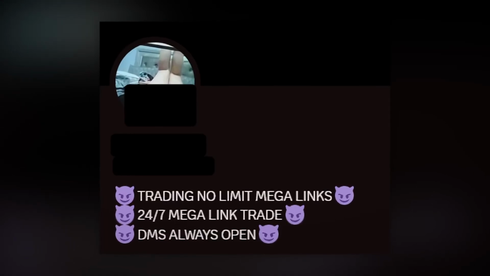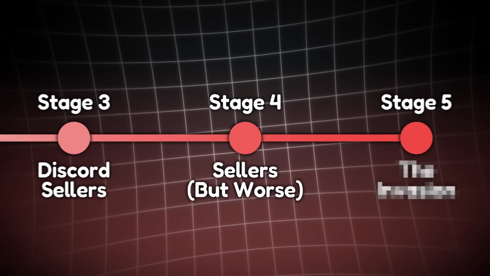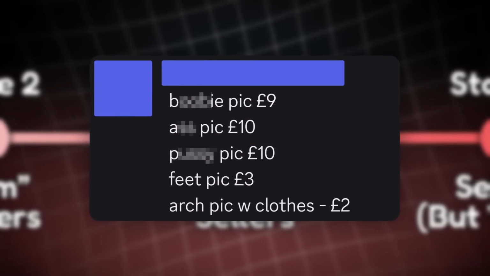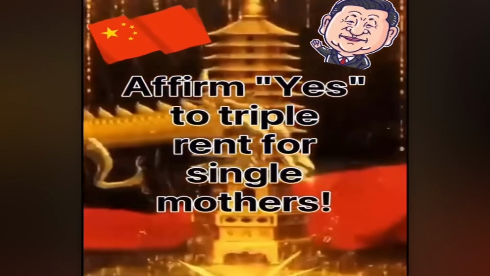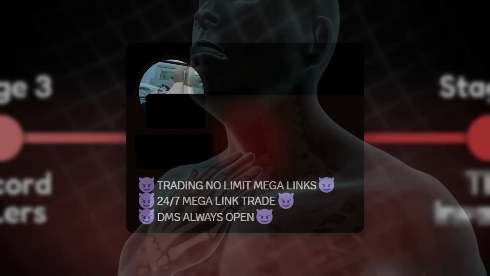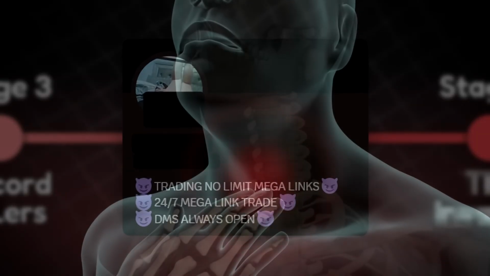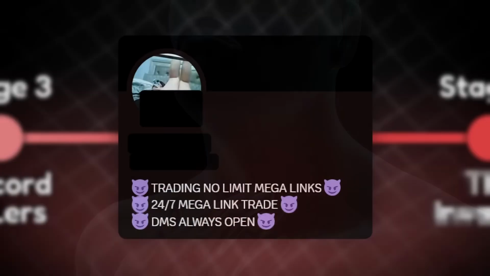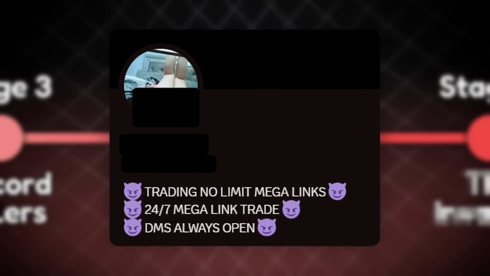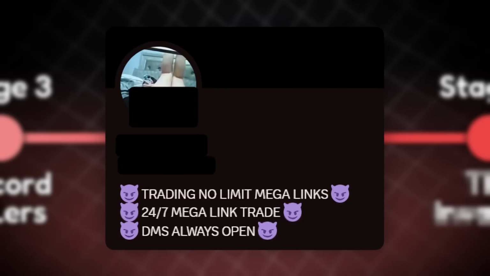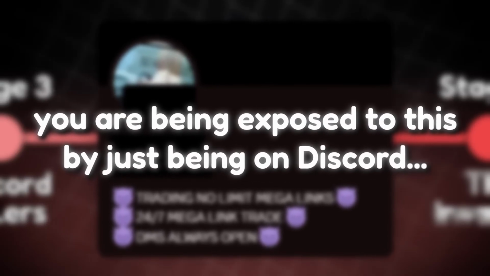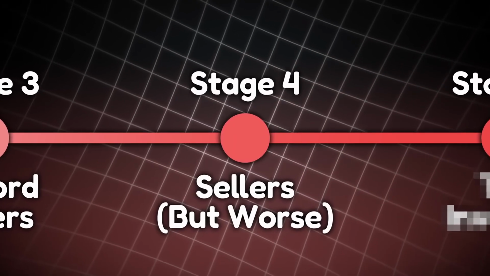It is actually disgusting. So taking a step back, if the last stage was like Amazon for Discord predators, where they can shop around and get what they want, this stage is like late stage capitalism, because now you're having advertisements being shoved down your throat by actual predators trying to promote and sell you CSAM content. So predators don't even need to look for this stuff anymore. It just shows up on their doorstep. But that also means for you as a normal human being, you are being exposed to this stuff just by being on Discord.